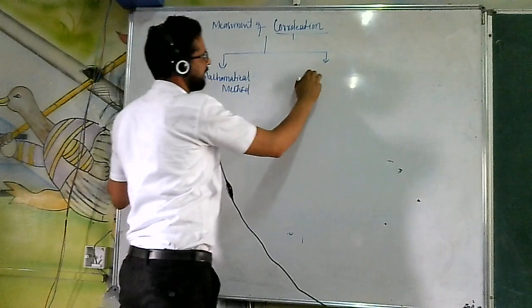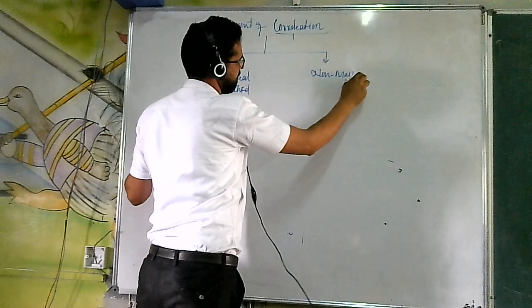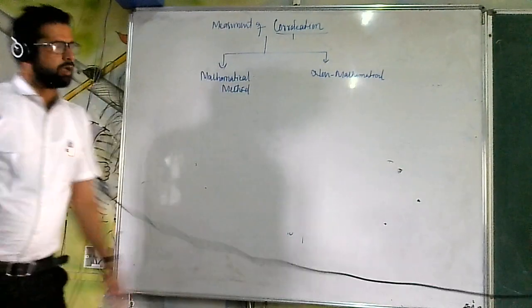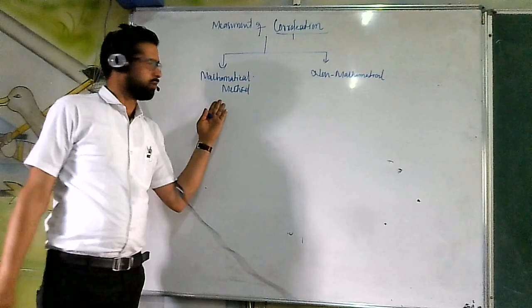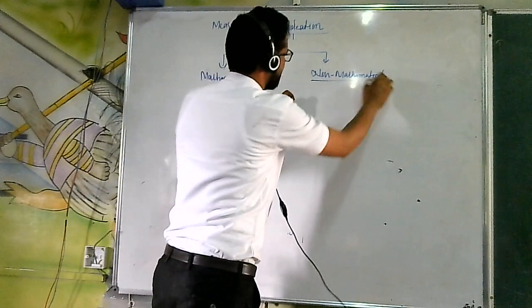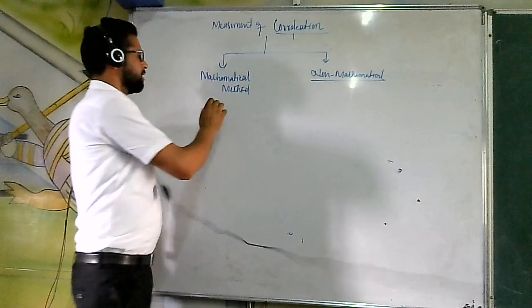Another one is known as non-mathematical. In the mathematical method, we are going to put in some data, and in the non-mathematical method there is no need of any calculations in finding out the relationship.